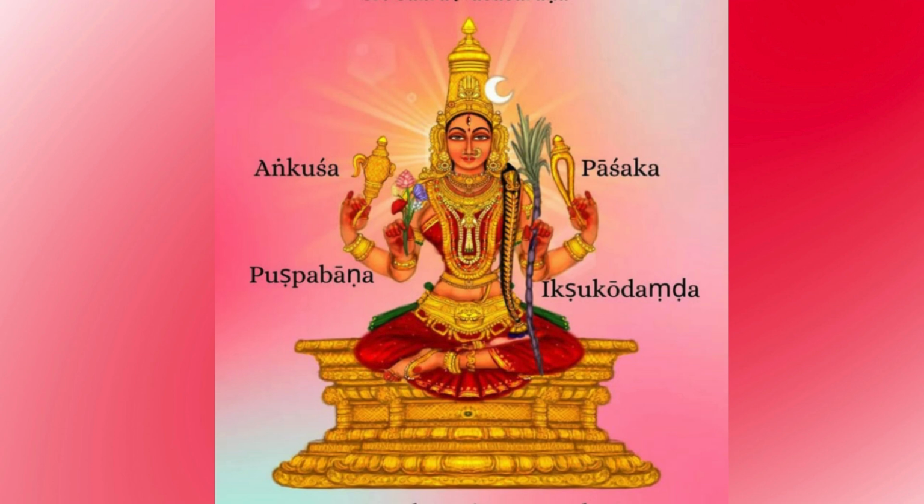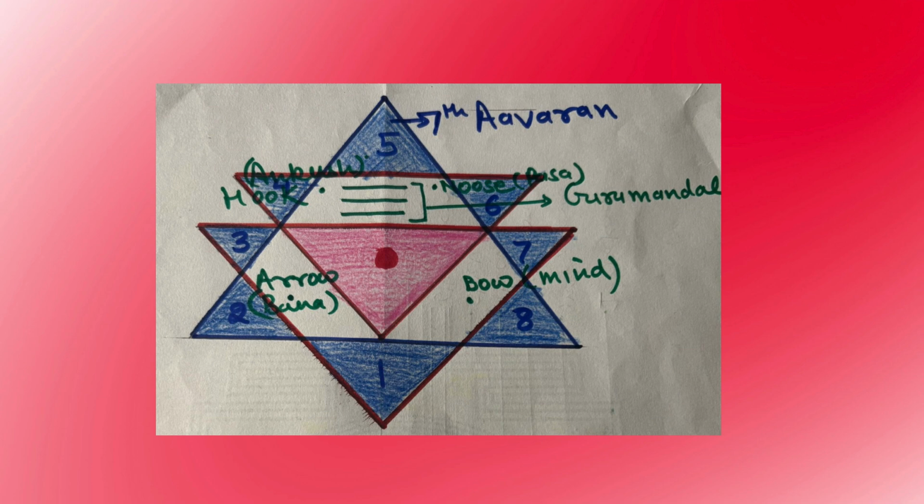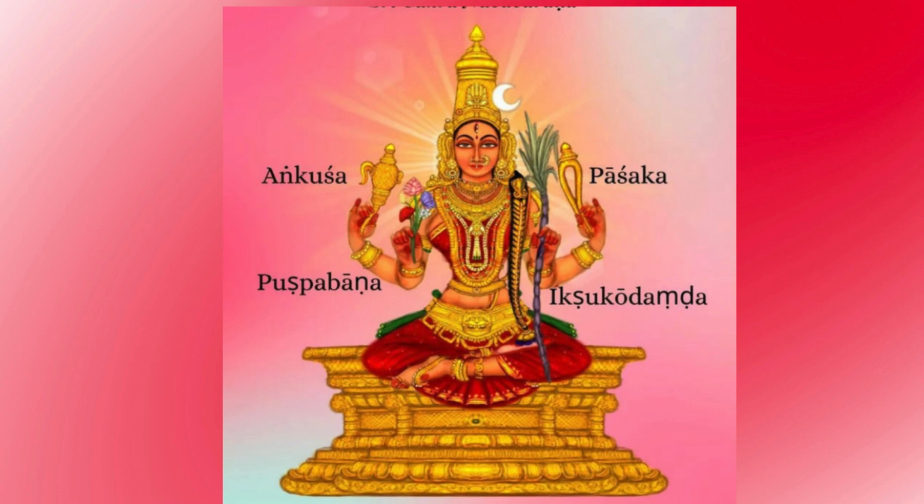Now we will also see that there are four weapons placed outside this innermost triangle. These are arrows, bows, noose, and the hooks. The arrow represents the five tanmatras, that is sound, touch, sight, taste, and the smell. The bow is made up of sugarcane and it implies mind, and the mind is reflected through the five sensory organs. Now, pash or noose, it is to annihilate all the desires of the sadhak. And the hook or ankush, it is used to detach the sadhak from all types of sensory desires.